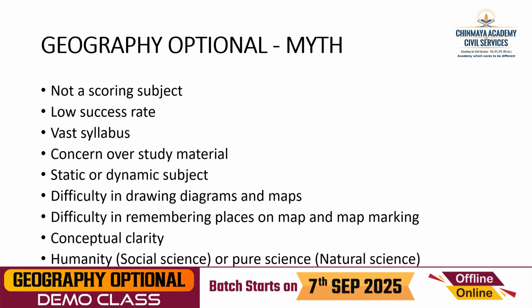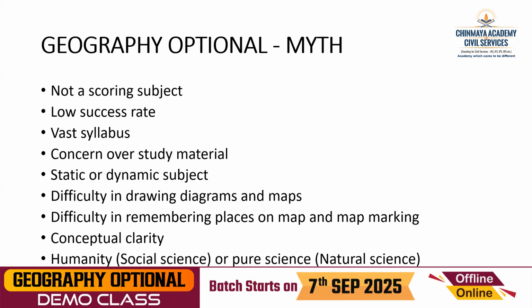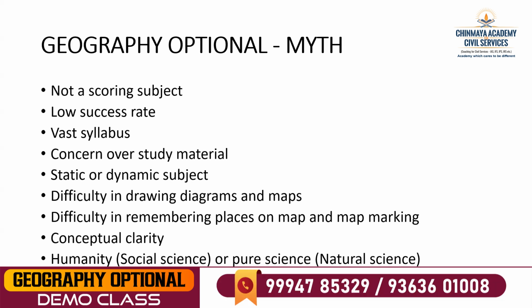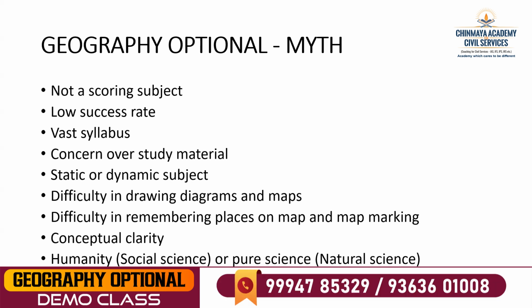Similarly here, the world geography concepts will be applied to Indian geography. While studying the soil distribution all around the world, you are going to ultimately study the Indian soil system. While studying the monsoon climate, you are going to study the Indian monsoon climate. So there is no distinction between paper 1 and paper 2.